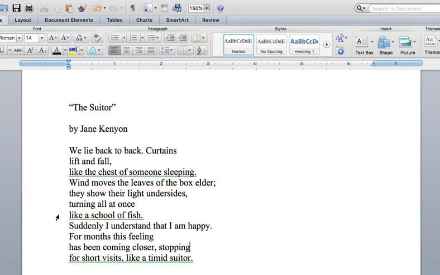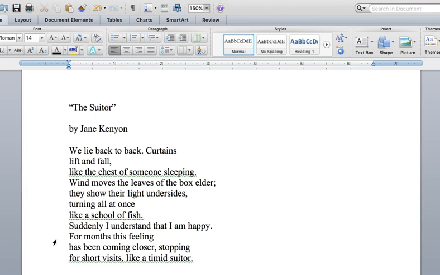And the simile, like a school of fish, further emphasizes that everything is moving in unison. It's emphasizing connection, which tells us more about this couple. They're relaxed and comfortable with one another. They're in unison.